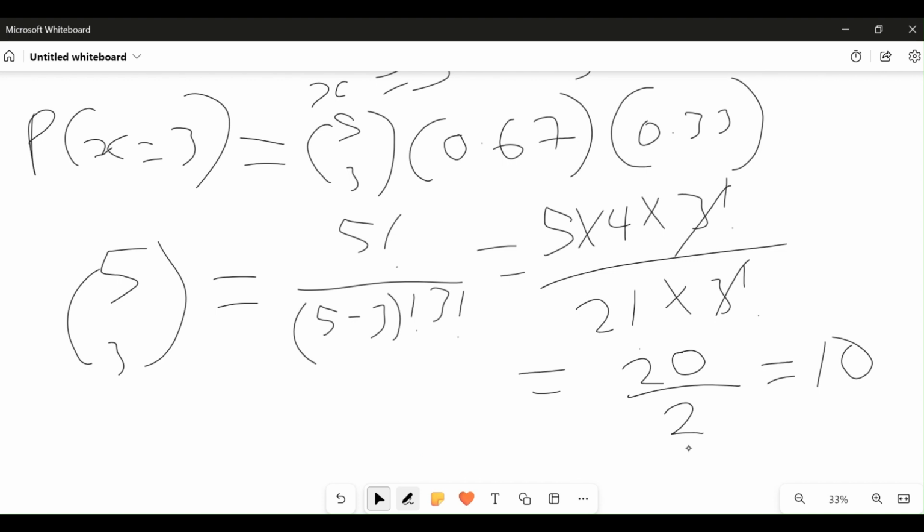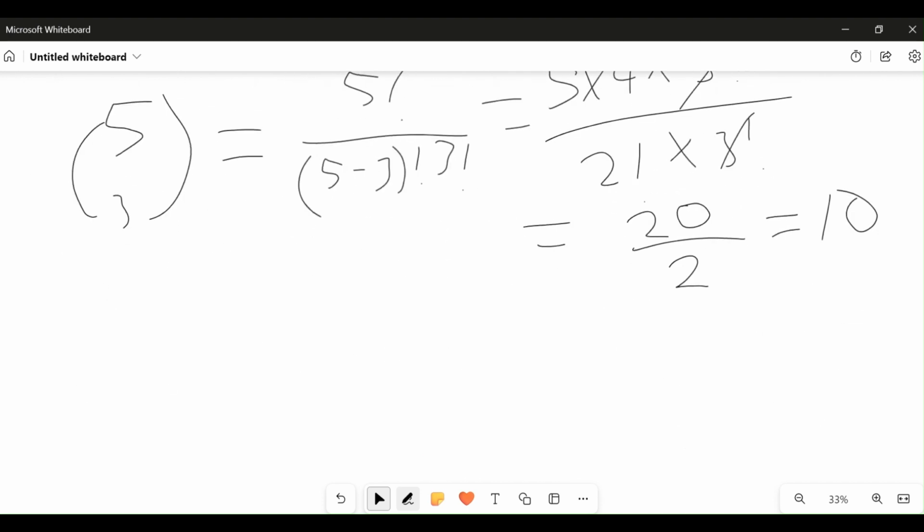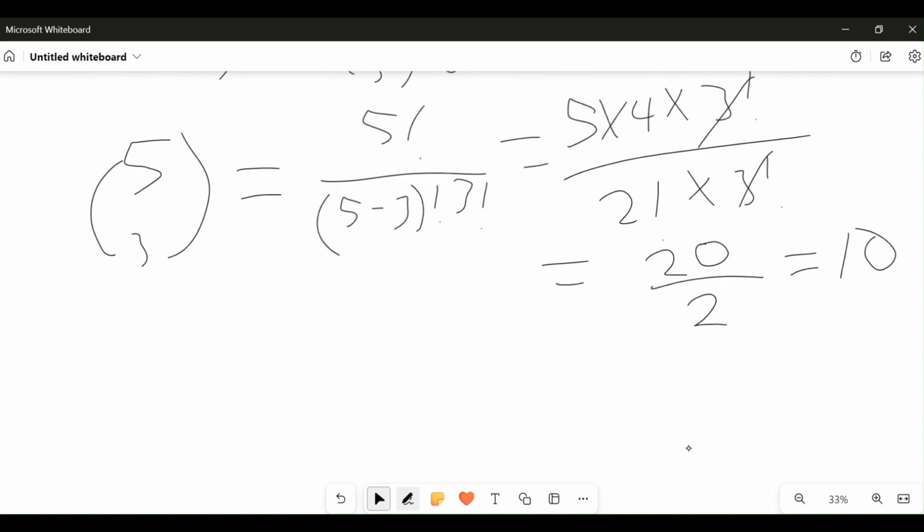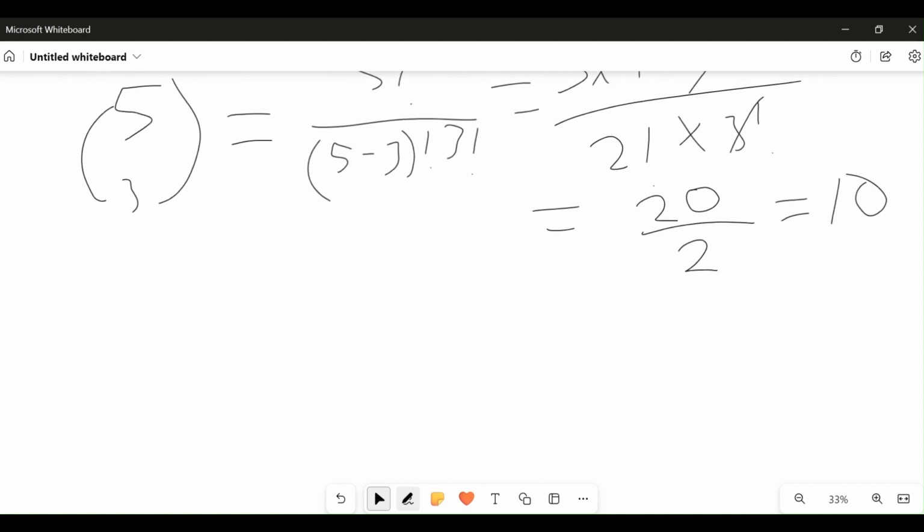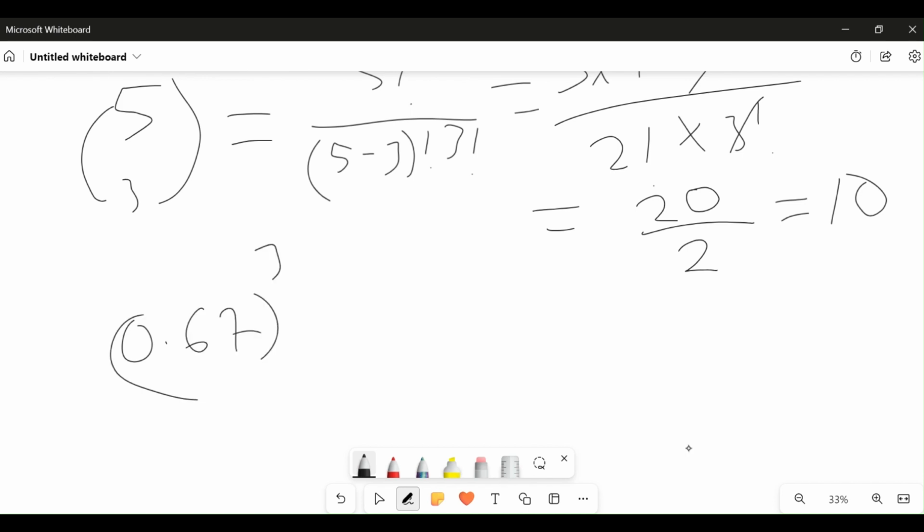Now that I know 5 combination 3, we have to press our calculator. What is 0.67 raised to power of 3? We're talking about the probability of success raised to power 3. Let's press our calculator: 0.67 raised to power of 3. That will be 0.301.